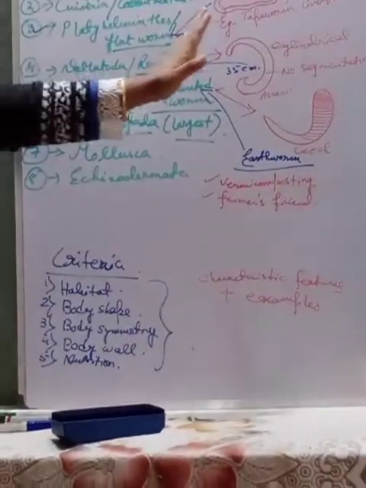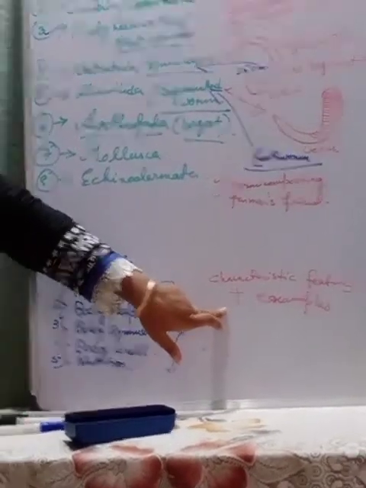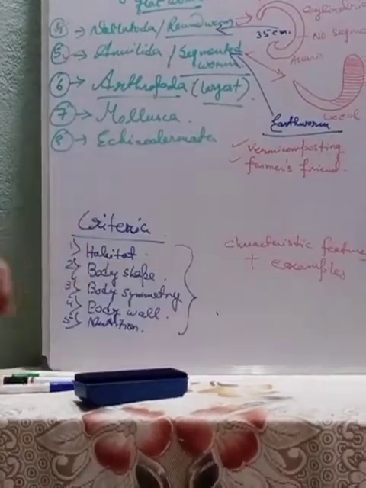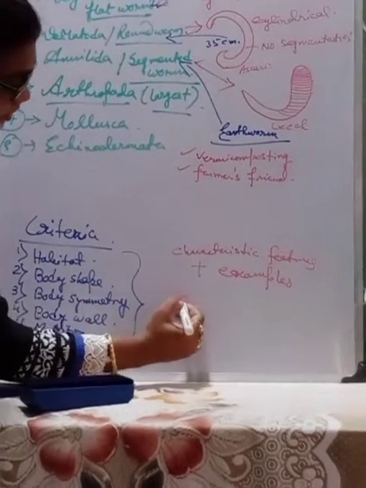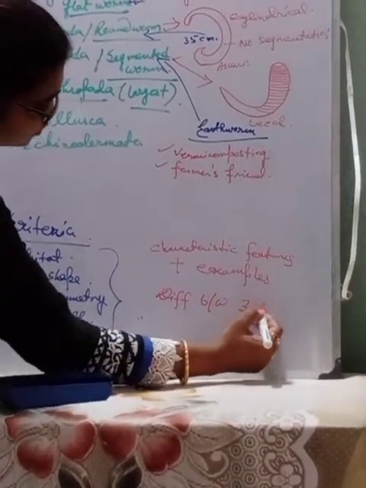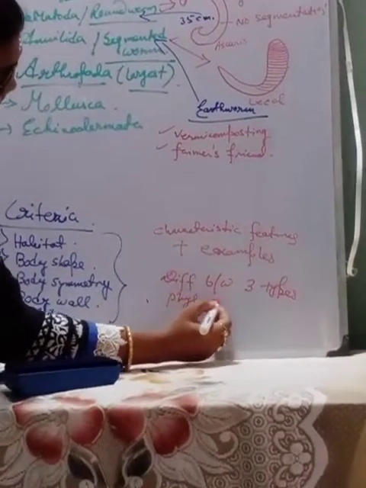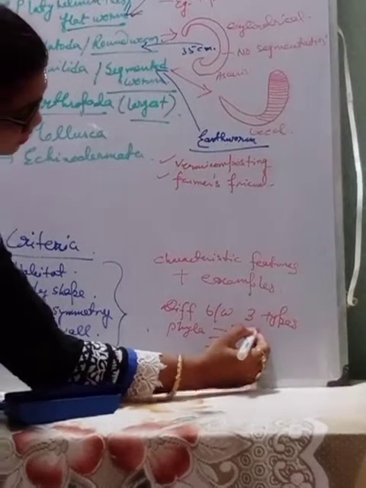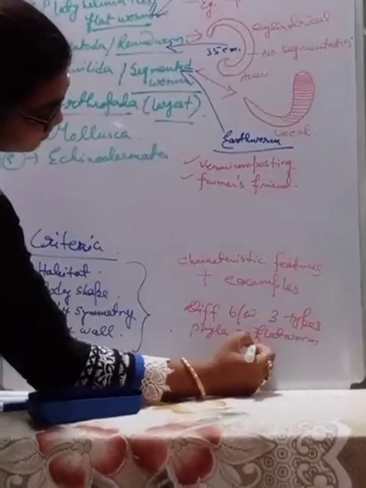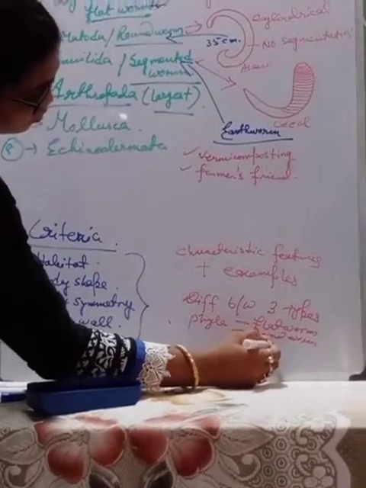I have discussed some of the characteristic features along with the examples of each phylum, and I have also explained the difference between the 3 types of worms or the phyla, that is the flatworms, roundworms, and the segmented worms.